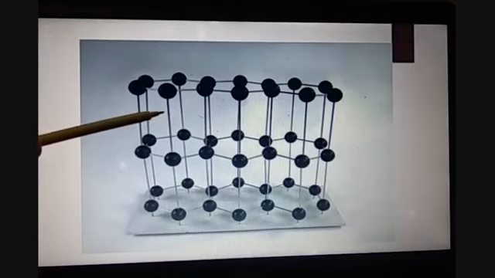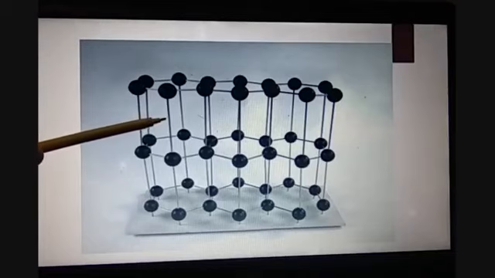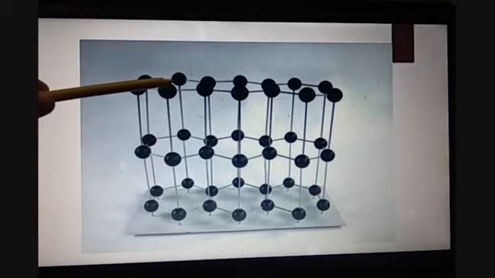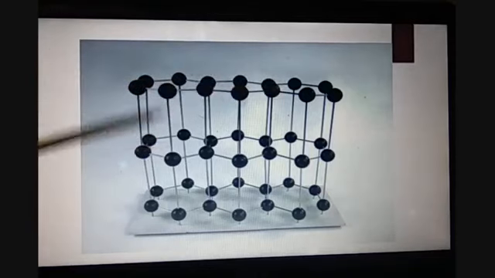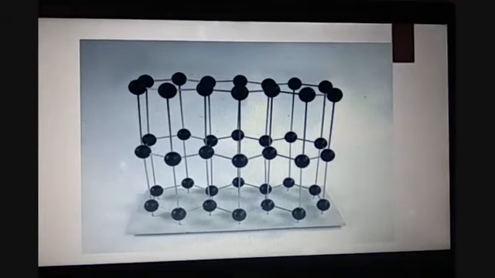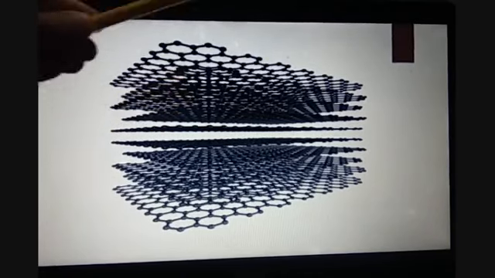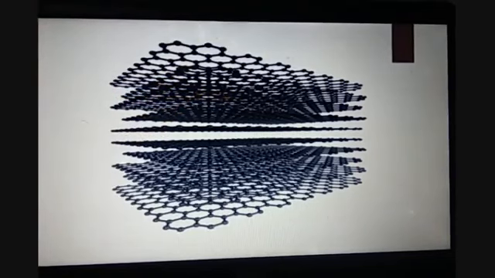As this force is weak, one layer can slide over the other, and hence graphite is a slippery compound. This is how graphite looks in commercial form, with layers in its structure.